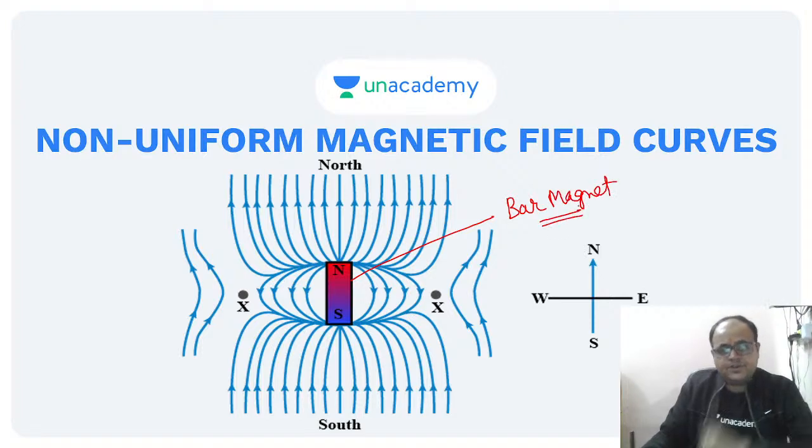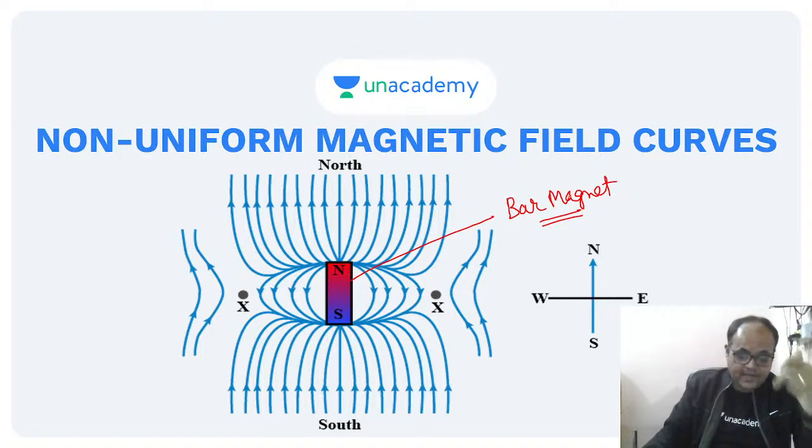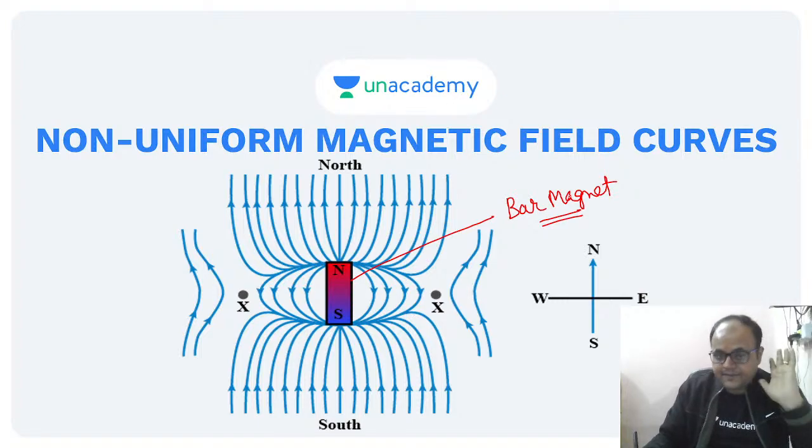Now, a bar magnet should have its magnetic field. Yes, it will have. A bar magnet will have its magnetic field. I'm saying, see these points. These are the points where no net magnetic field is there. So these are my neutral points, okay?